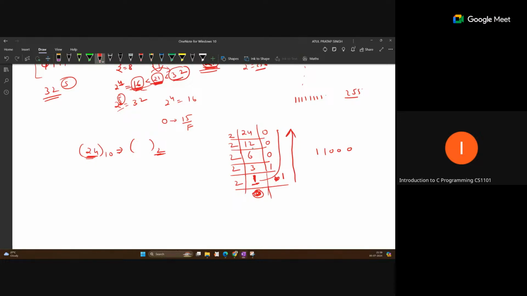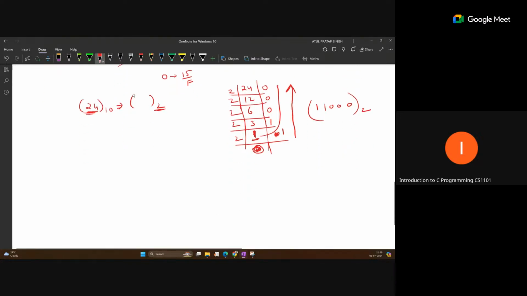We only store the remainders, and we read the remainders from bottom to top. That is the binary representation of 24. This is the conversion, the standard way, and you can convert any decimal number with the help of this.